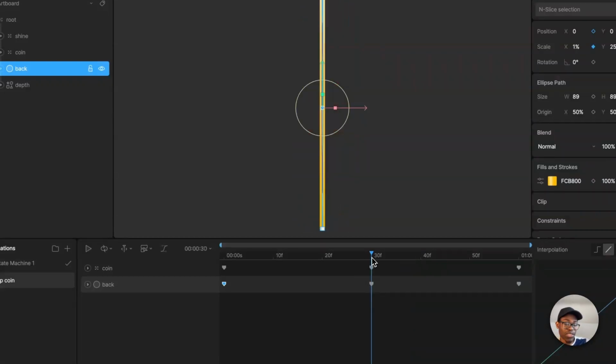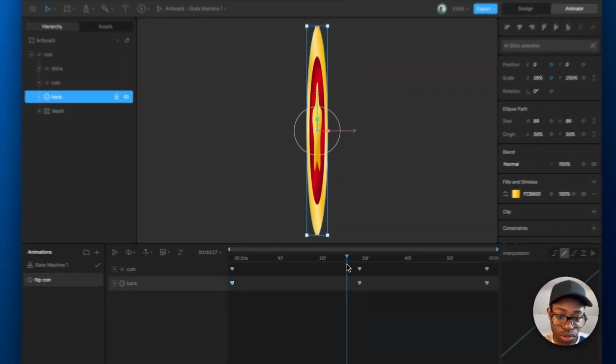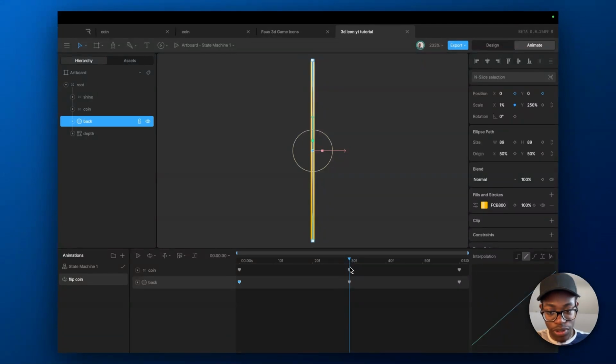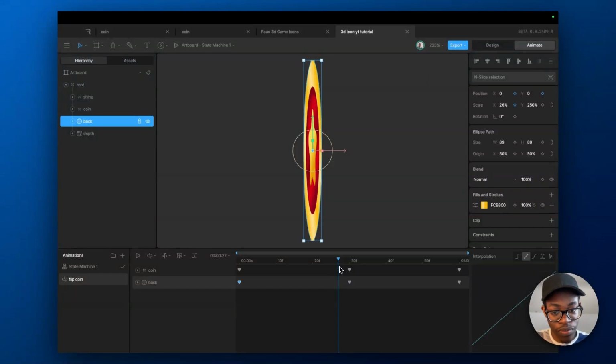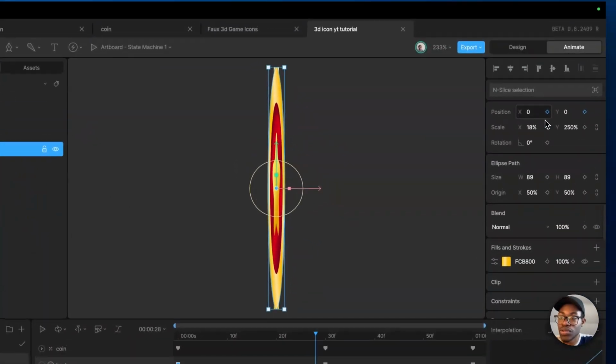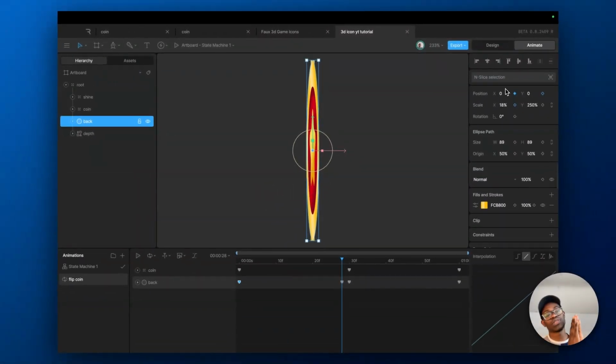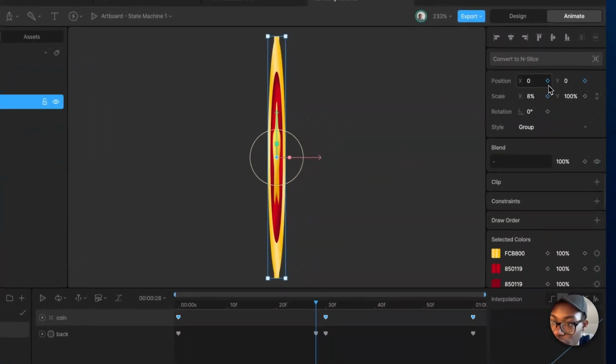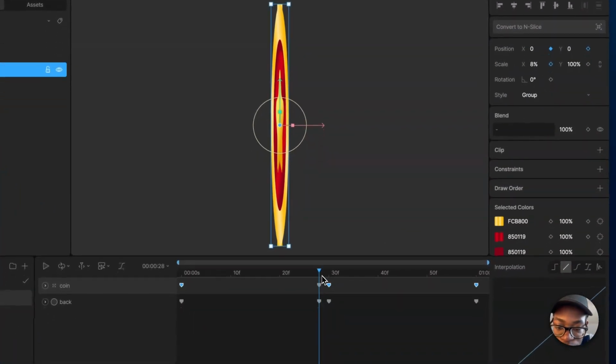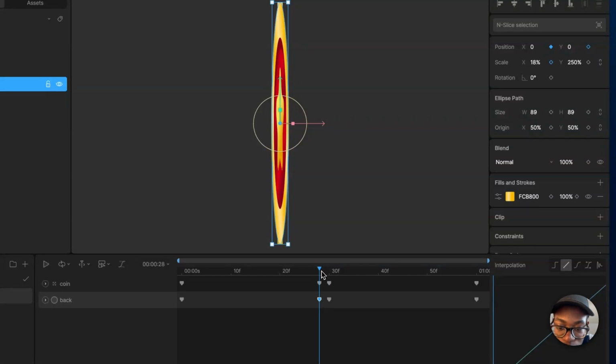So now you come over here. I like to use 2 keyframes, but you can use as much as you want or as little as you want. So this is 3 keyframes, 1, 2, 3. You can use 2, 2 is okay. And for the 2, you just keyframe the X position. We want to make both sides move in a way. So that's the back. And let's do it for the front too. That's the coin front. Keyframe that. So let's just come over here again. 1, 2.